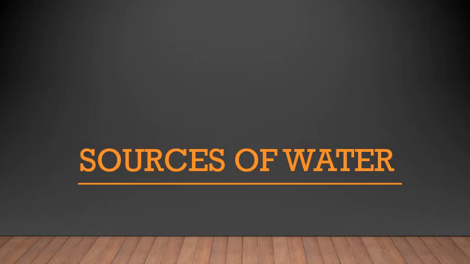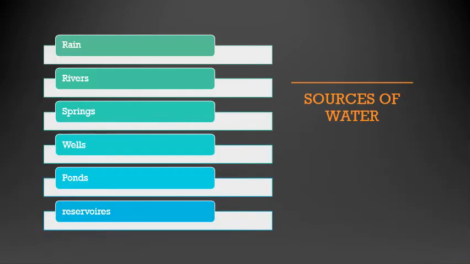Then we are going to learn what the different sources of water are. We will learn a little bit in detail. The main different sources of water are rain, rivers, springs, wells, ponds and reservoirs. Rain, rivers, springs, wells, ponds and reservoirs.